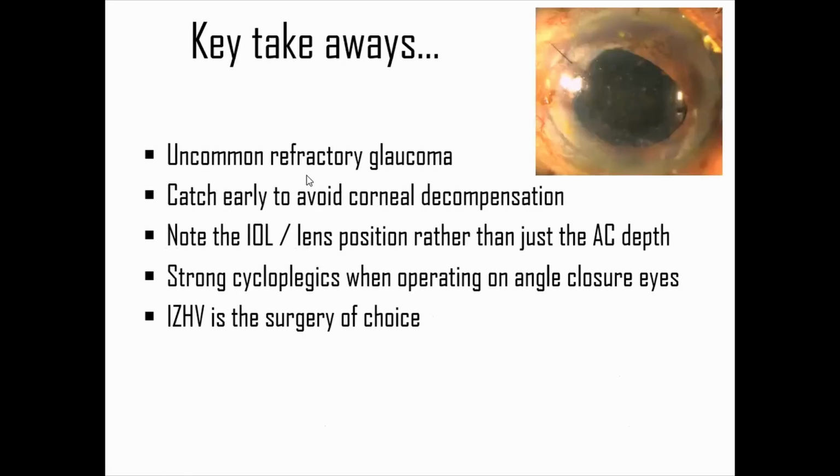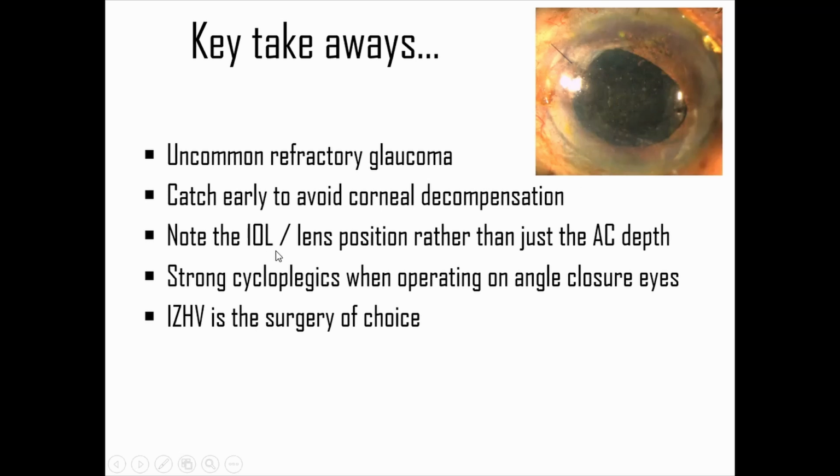So key takeaways, this is an uncommon refractory glaucoma. It is important to catch early to avoid corneal decompensation. So this patient had malignant glaucoma once. So we had sent to retina and they had done only pars plana vitrectomy. So you have to be behind the retina surgeon to do IZHV. So just PPV is not going to solve malignant glaucoma. You have to make the unicameral eye. That is only going to solve malignant glaucoma. So this patient also underwent another PPV, but IZHV was not done in that also. So finally had no PL.